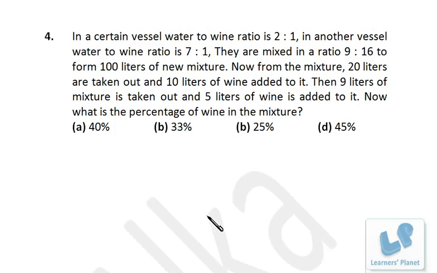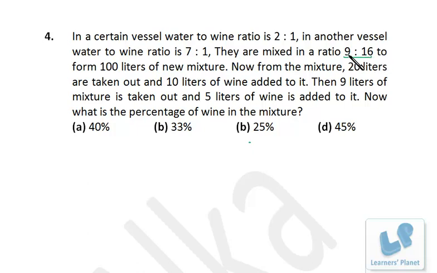Now let's see this one. In a certain vessel, water to wine ratio is 2:1, and another vessel, water to wine ratio is 7:1. They are mixed in a ratio 9:16 to form 100 liters of new mixture. Now from the mixture, 20 liters are taken out and 10 liters of wine added to it. Okay, first of all, what we do in the final mixture, we find out the ratio of water to wine. Now from the first container, 9 part is being taken. In all, this 9:16 is 100 liters, and 9:16, the total is 25.